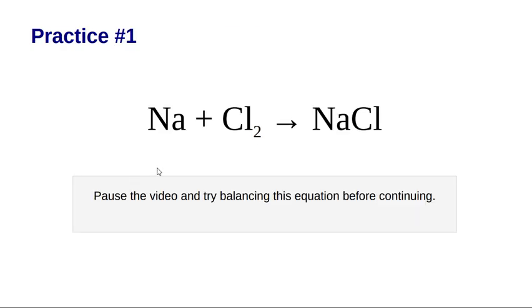Okay. So here's a practice problem. As you can see, there's one, yeah, that's correct, but there's 2 of them here, and there's only 1 of them here. So pause the video and try to balance this equation before continuing.